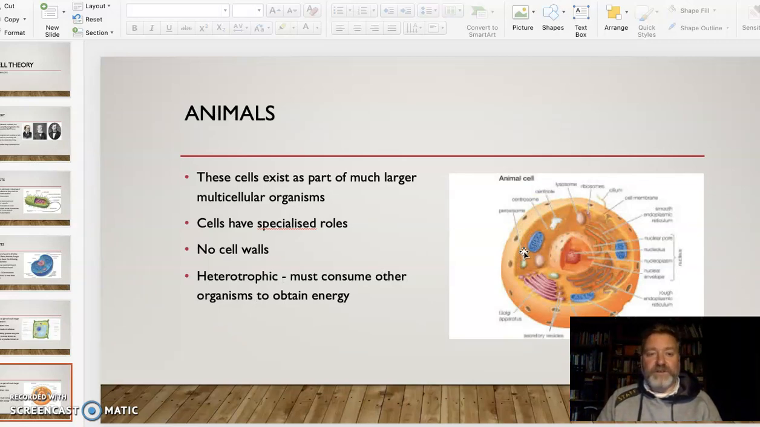Animal cells, like ourselves, again, our cells have very specialised roles. We'll talk more about that. There's no cell wall. There's quite a difference there. And in this case, they're heterotrophic. They actually need to consume other organisms to obtain energy. Animal cells also tend to be smaller than plant cells. And that's partly because we have specialised cells to make skeletons and things. Plants use the cell wall and that large vacuole to create an internal skeleton of sorts.